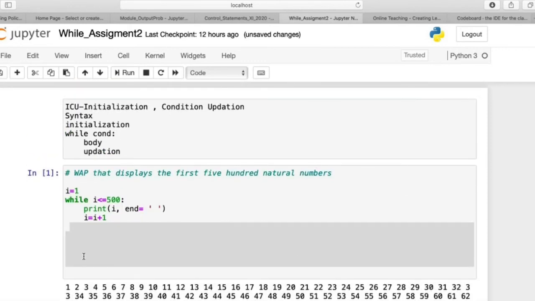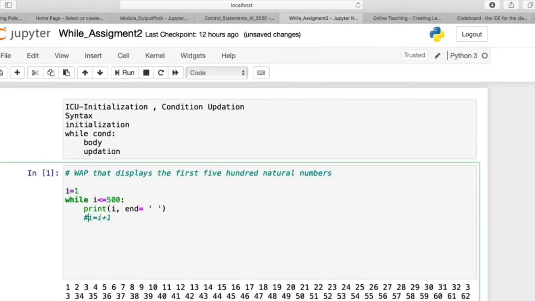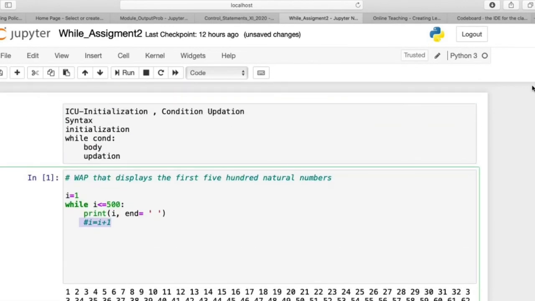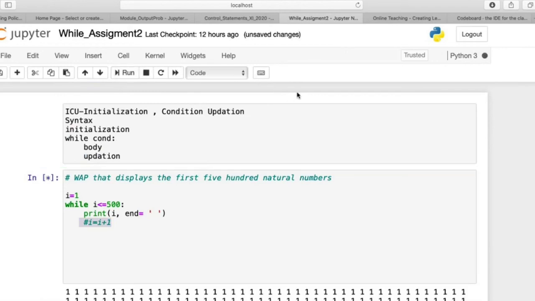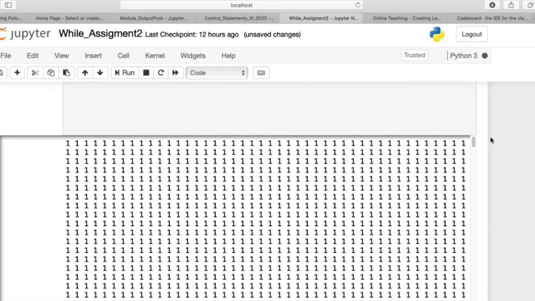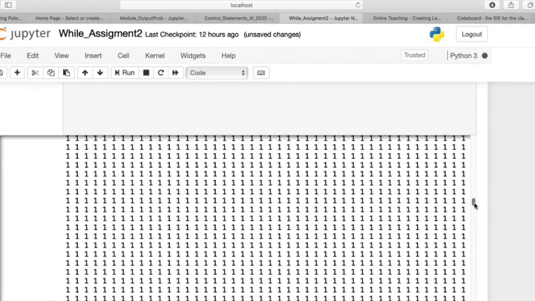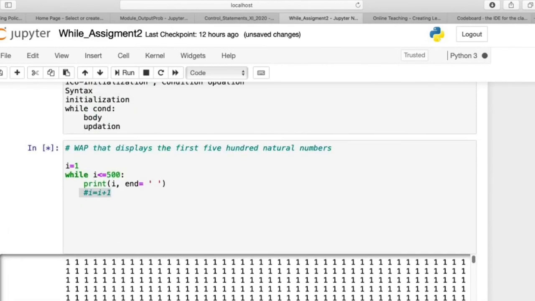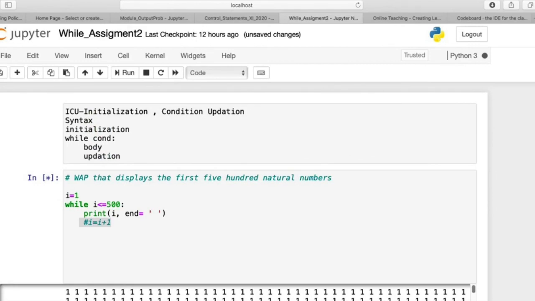Now what if I miss the updation part? Just think it over. I give you 10 seconds. What if I skip the updation part? What will happen? Now let's try it out. As you can see, it is displaying 1, and if you see this bar, it continues to move and it is displaying 1 again and again endlessly. That is, it has created an infinite loop, an endless loop. So updation is very important.